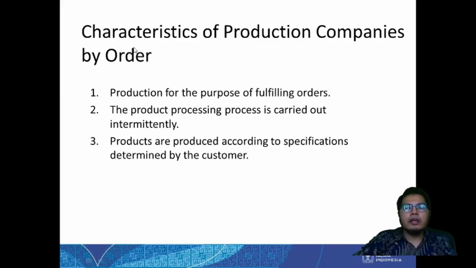Okay, so the characteristic of a job order production company is that production is for the purpose of fulfilling orders, and the product processing is carried out intermittently, so it's not a continuous one. We only make according to the order; sometimes we make something and sometimes we don't. Products are produced according to specifications determined by the customer, so it's really specific.